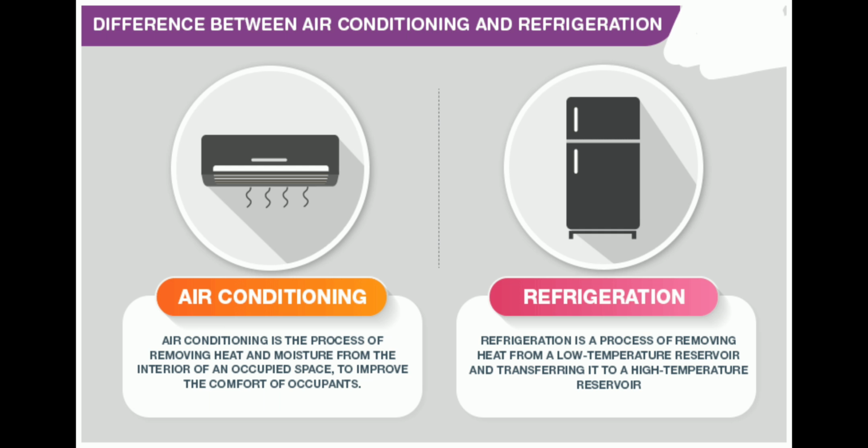So it contains the same components in the AC as well as the fridge. That is called the compressor, condenser, evaporator and expansion valve. These are the things commonly used. But in the case of an air conditioner, there are two units present. One is the indoor unit, one is the outdoor unit. The indoor unit is present inside your room, the outdoor unit is present outside of the room. The indoor and outdoor units are connected by copper pipes and cables.